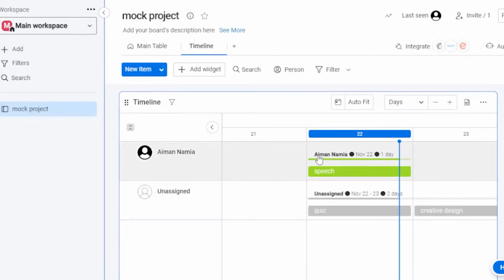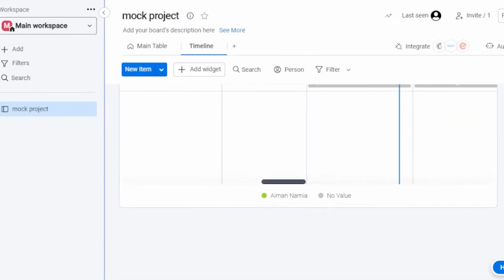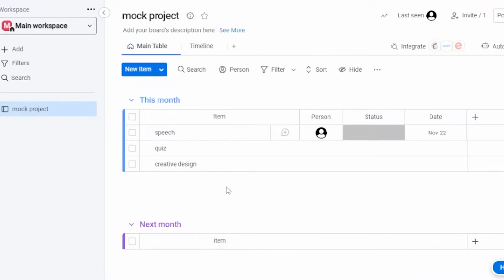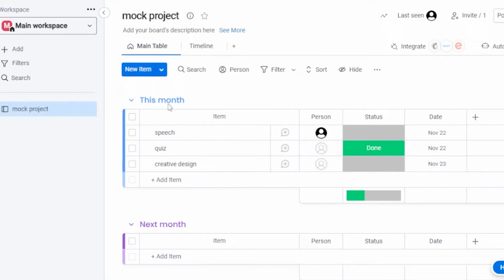Here you can see this is the main timeline of my project. This is the one that I've added the work to, and right here you can see basically my whole table and everything. So I'm going to go to the main table, and I'm going to show you guys. The first item is this month, the next item is next month.